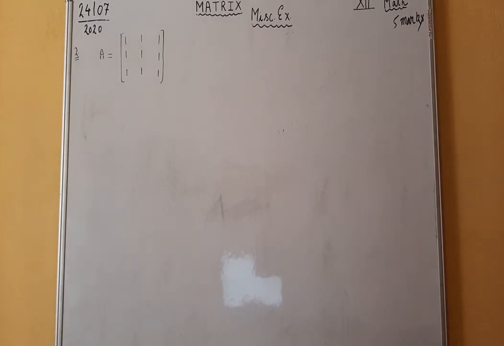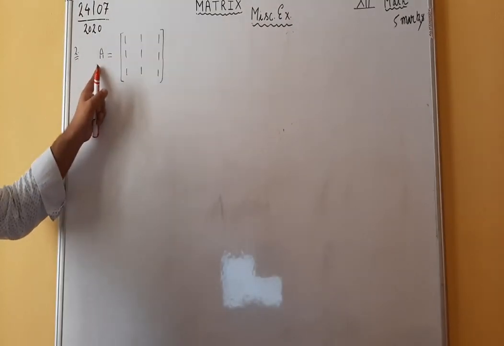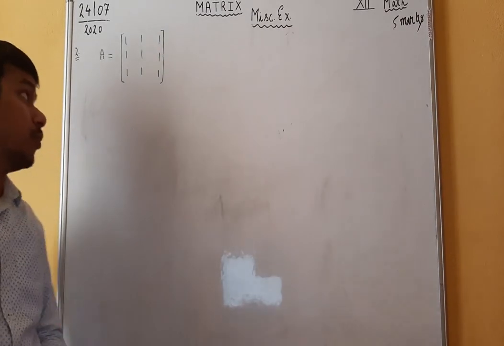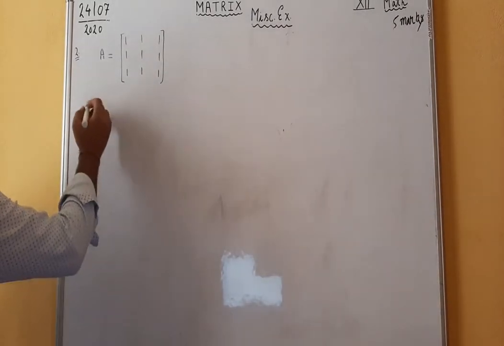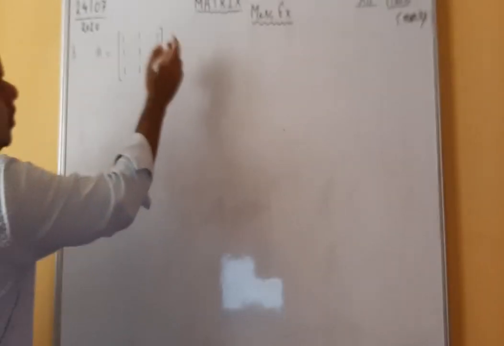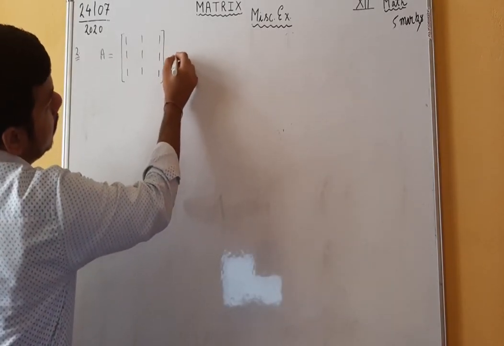In problem number 2, you are given a 3 by 3 matrix and you have to prove the value of A raised to the power n. So A raised to the power 1 can be written as